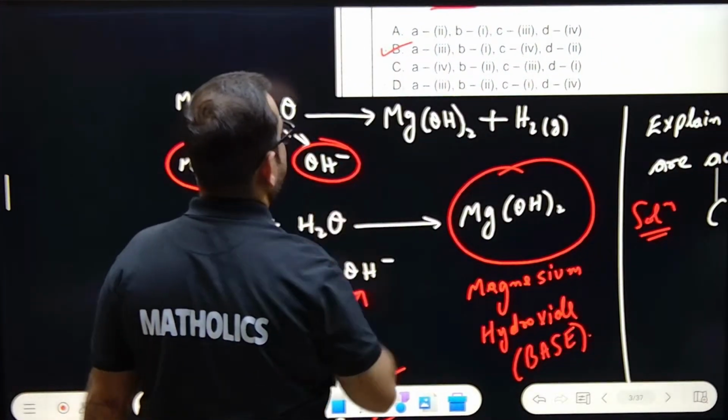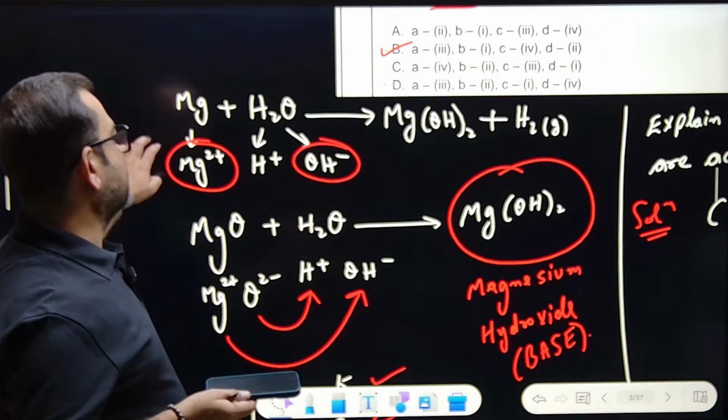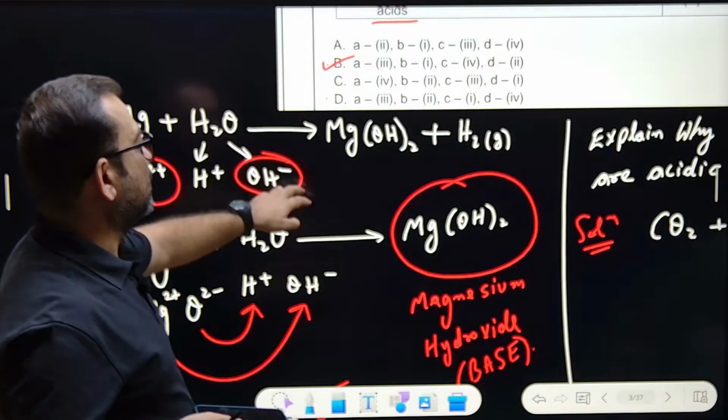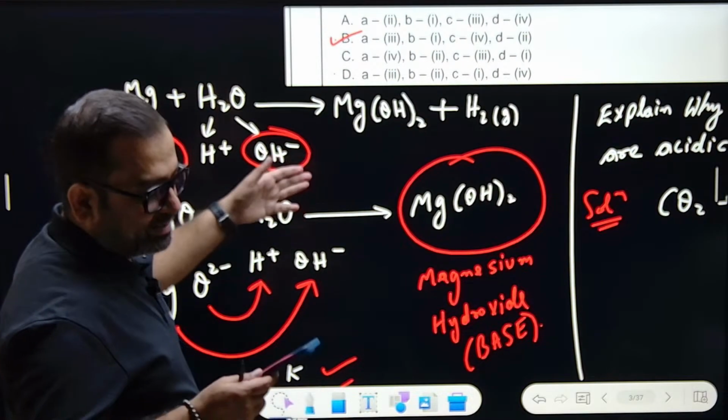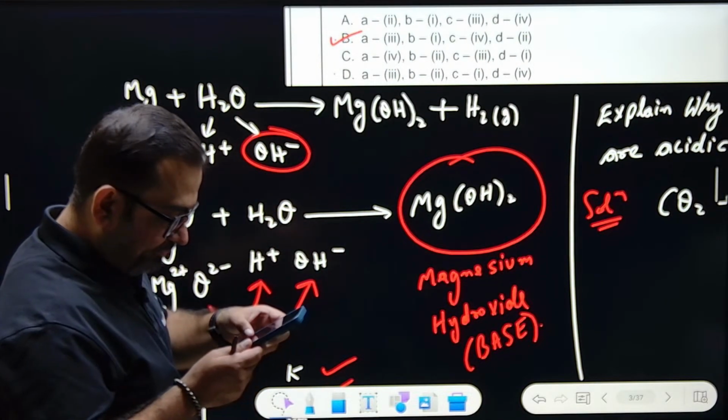Now, these questions. Magnesium plus water gives what? This is always a good question. Magnesium hydroxide is the product.